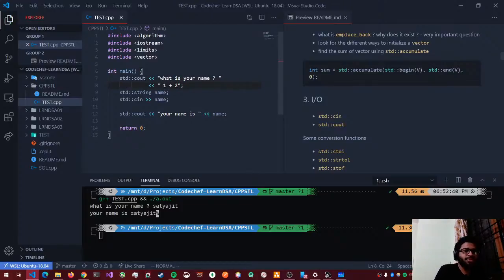So what this is doing is, the insertion operator is inserting that string to cout, and cout is taking the string and printing it.